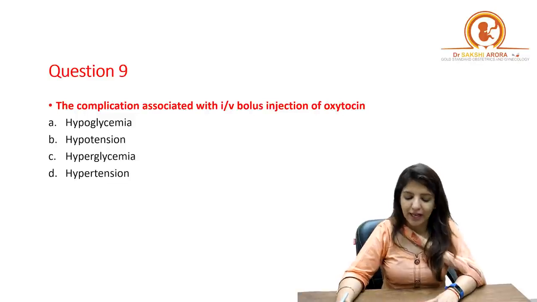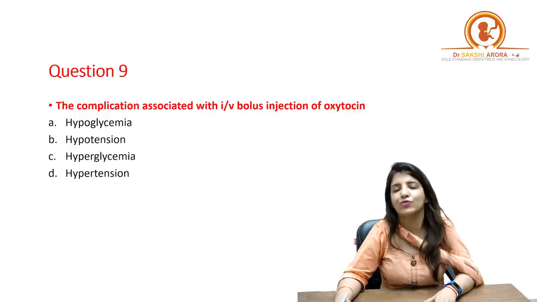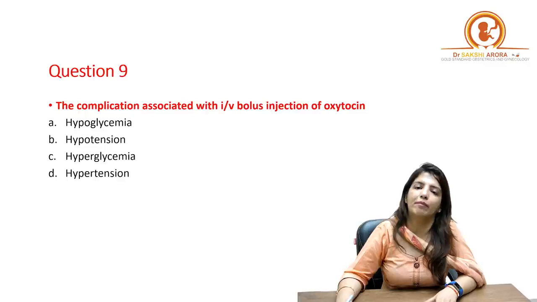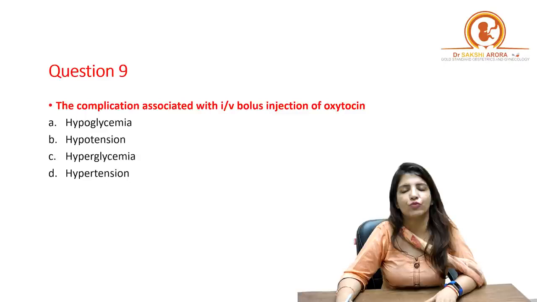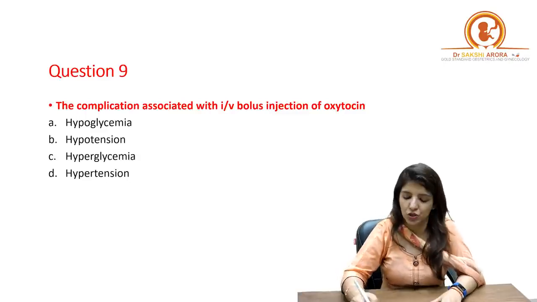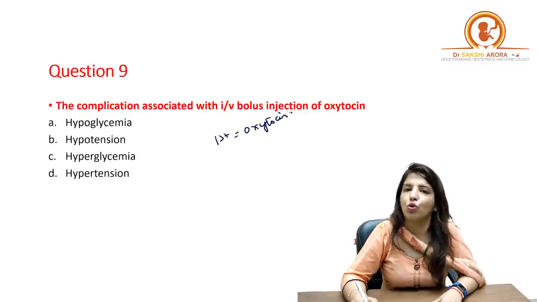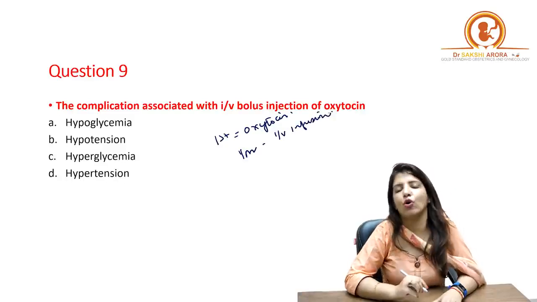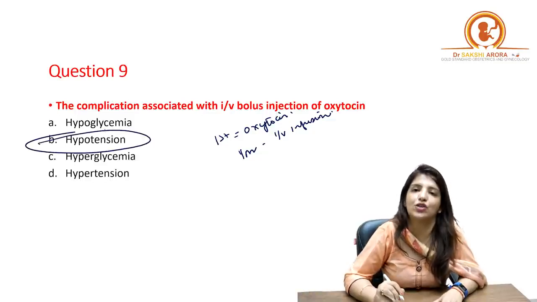Question number 9. The complication associated with IV bolus injection of oxytocin. Again, a single liner which we've done in class. I told you that whether you are managing PPH or whether you want to prevent PPH, that is in active management of third stage of labor, in both these situations, the first line drug is oxytocin. And oxytocin should always be given either intramuscularly or as IV infusion. You should never give oxytocin as IV bolus because it leads to hypotension.